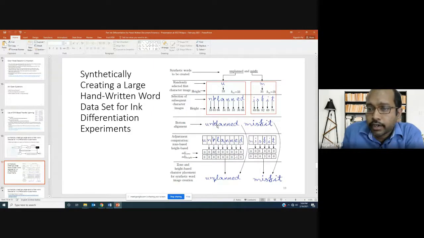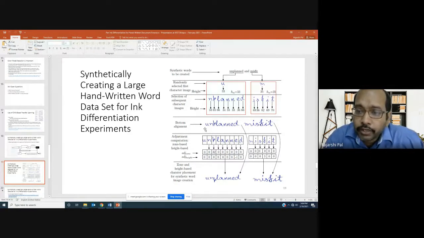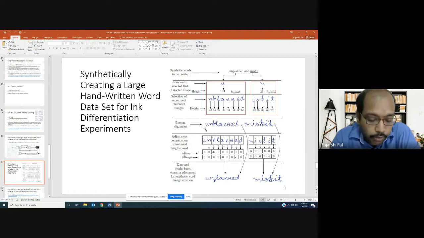Zone-based adjustment means that we write English small case letters in three zones. If you remember, in our pre-primary schooling, we were taught to write A, B, C in a ruled notebook, where the English alphabets are divided into three zones. So based on which one or two zones a particular alphabet takes, we know that.